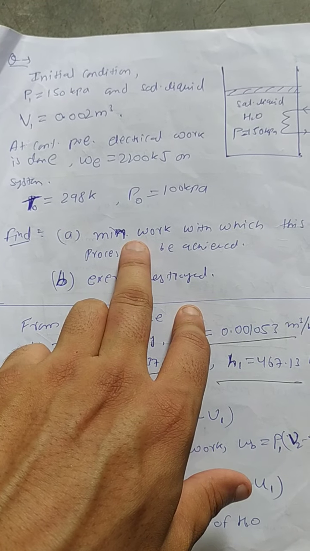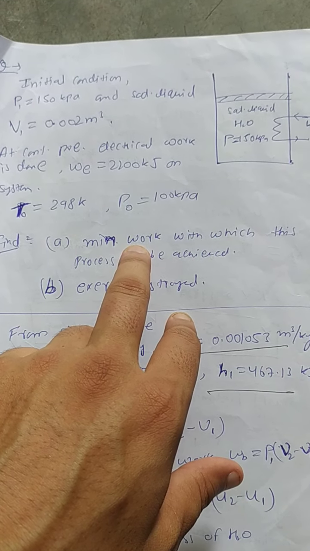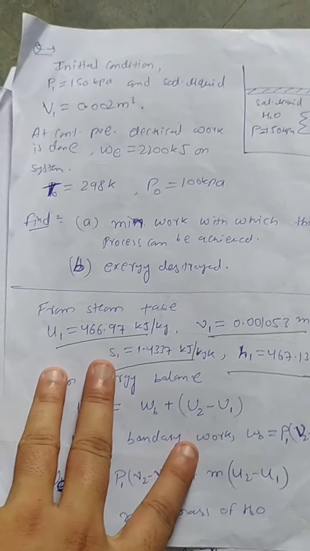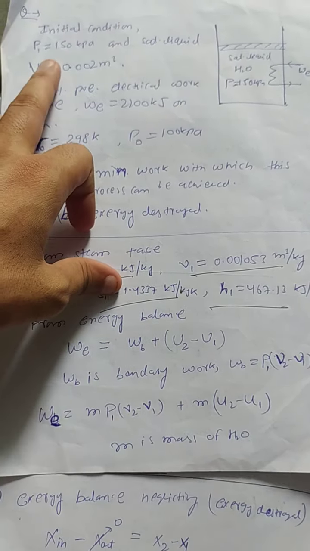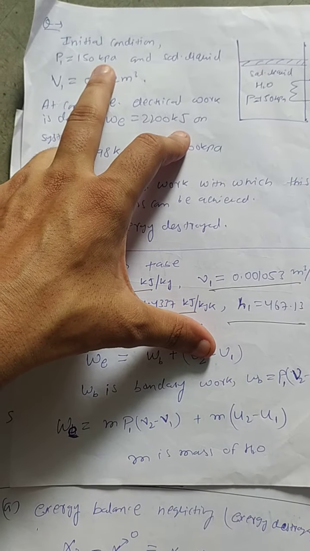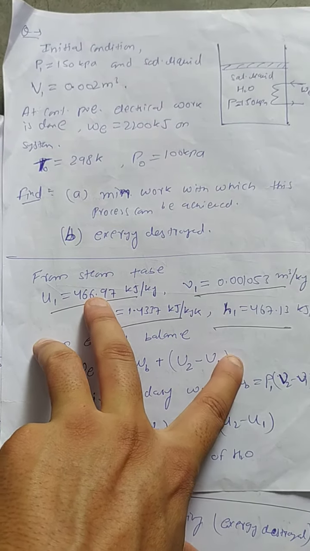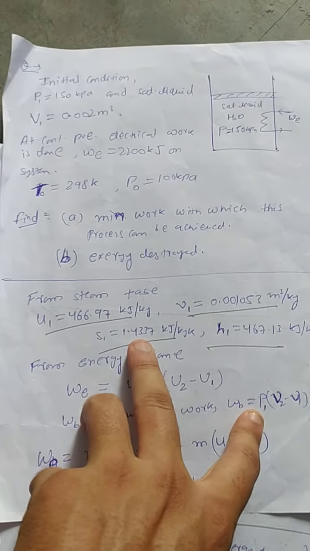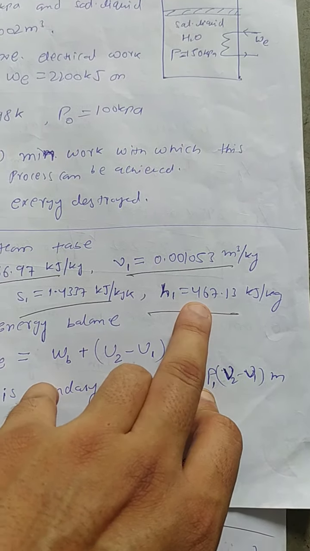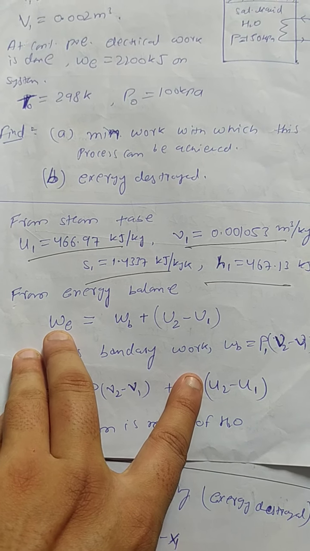So minimum work means we have to assume the exergy destroyed to be 0, then we can find the minimum work. So let's just do it. From the steam table, at the given condition, that is 150 kilopascal and saturated liquid, we can see the specific internal energy, specific volume, specific entropy, and specific enthalpy at the initial state. Now, doing the energy balance, this is the work input.